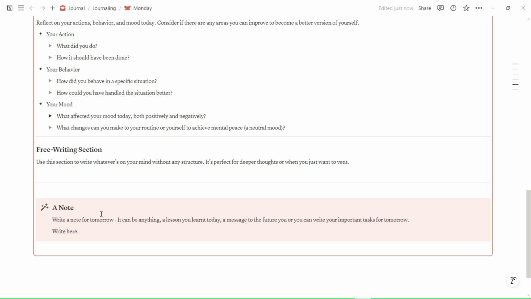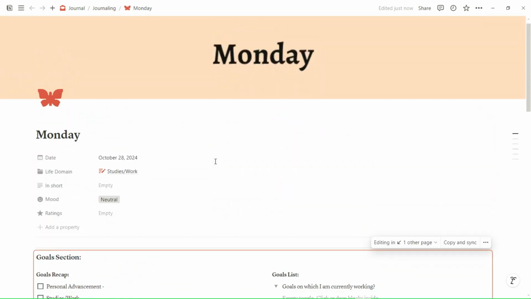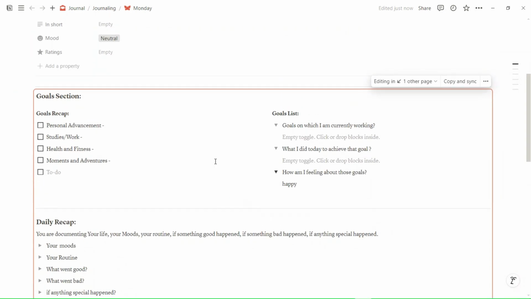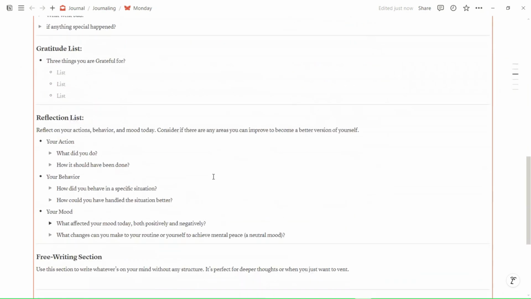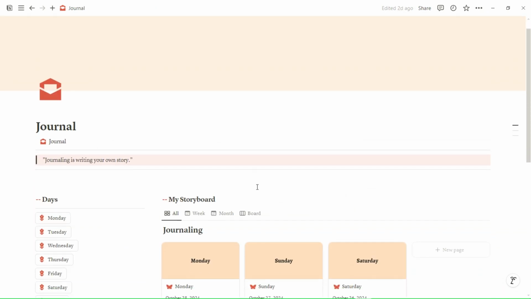Maybe you read something inspiring or someone gave you some valuable advice. So this section can keep those gems safe. This template is designed to be flexible. Feel free to adjust it and add sections that suit your style. Now let me teach you how you can edit this template.